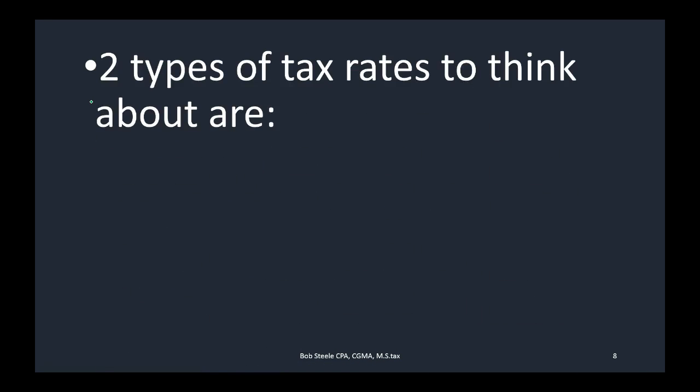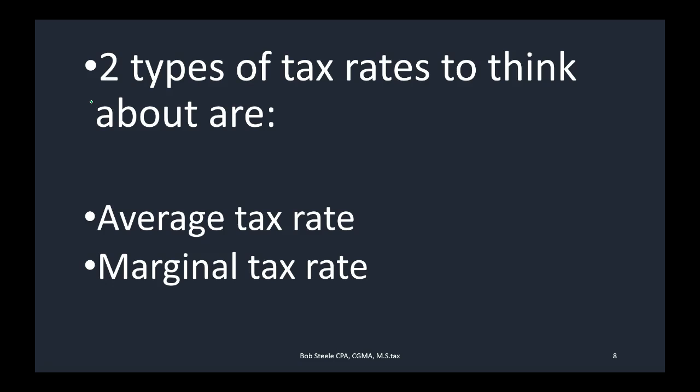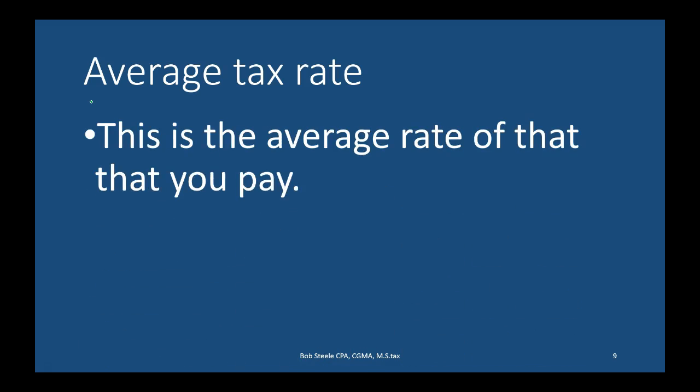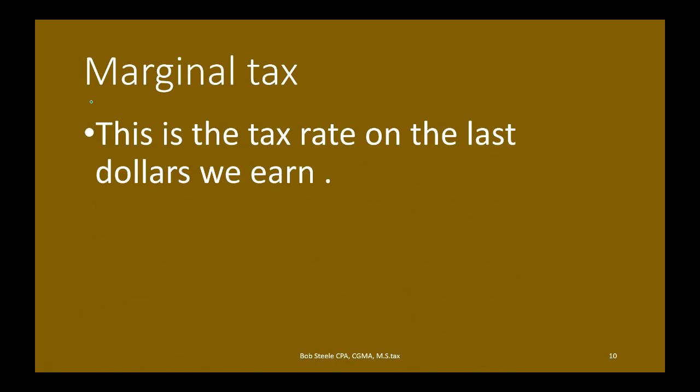So two types of tax rates to think about. We have the average tax and we have the marginal tax rate. So when we're calculating our tax, we need to kind of keep both of these in mind. They're going to be very different in a lot of cases, and we're going to have to see why they are and how they can help us with our decision making. So the average tax rate, this is the average rate of tax that you pay. So the marginal tax, in comparison, this is the tax rate on the last dollar we earn.